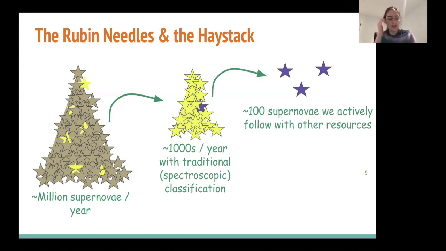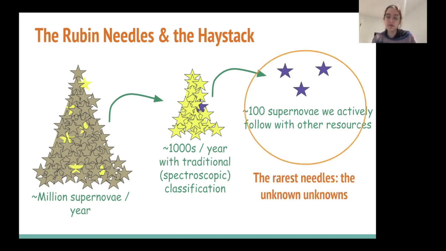Of those, like I said, several thousand might get a traditional label associated with them. But amongst those, maybe 100 per year will have human hours actually devoted to them in real time, where we trigger multi-wavelength observations to get a full idea of the underlying physics. And so to me, these 100 or so, which is 100 in a million, it's about a 1 in 10,000 level of scientific importance that we need to decide on in real time and then follow up. Those are the needles to me that you need to actively find.